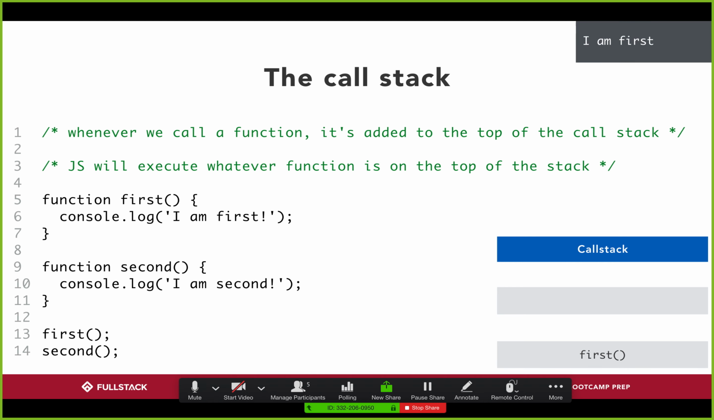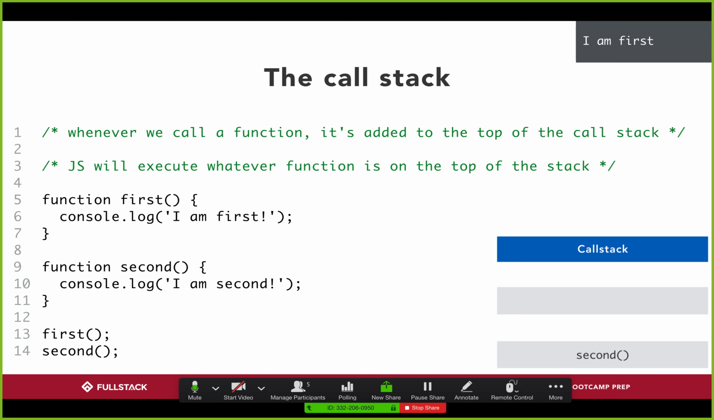And so I do. After I execute the first function, I console log out "I am first." And then when I'm running a piece of code, I put it on the call stack, and when I'm done with it, I take it off the call stack. Pretty straightforward. So here I ran and finished the first function.